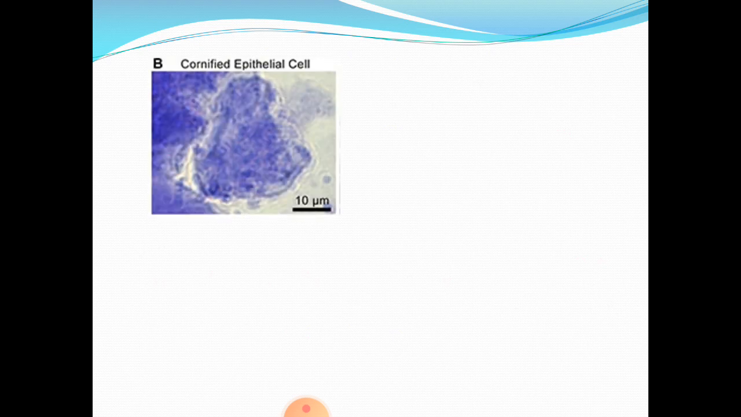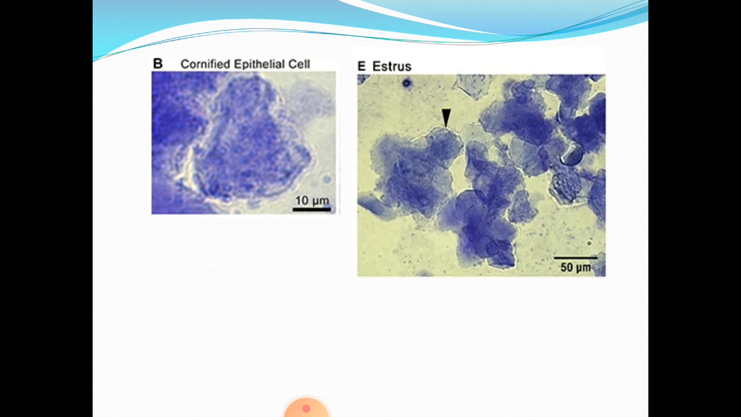A cornified epithelial cell looks like this, and this is a vaginal smear preparation prepared when the animal is in estrus phase. So, in a vaginal smear, if you predominantly see the cornified epithelial cell, without studying anything else, you can just say that the rat is in estrus phase.